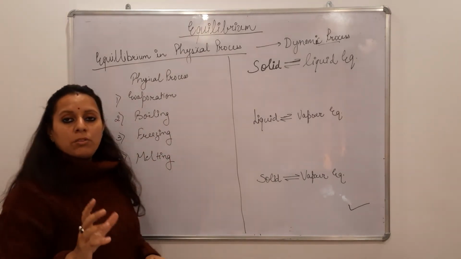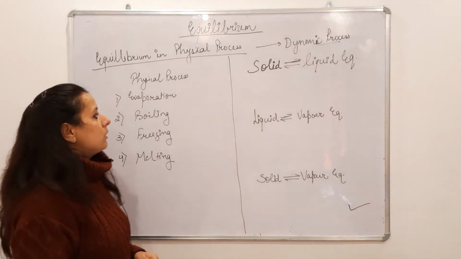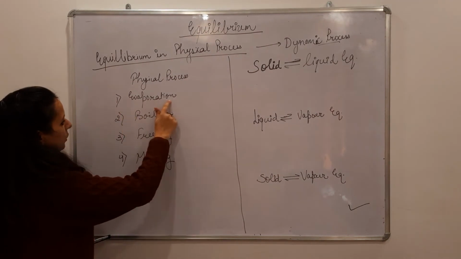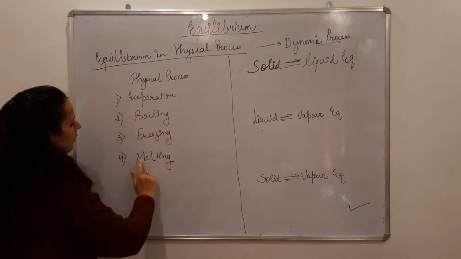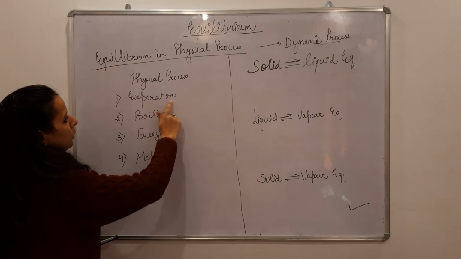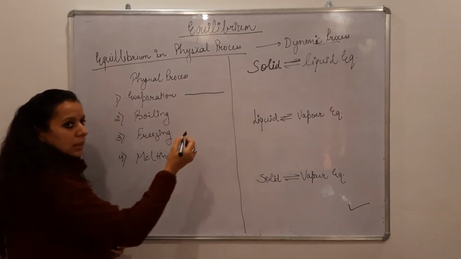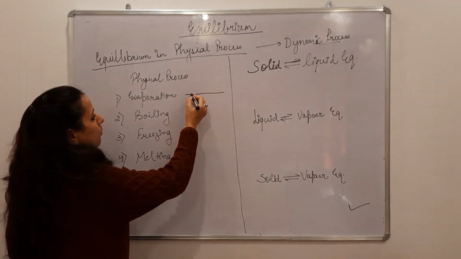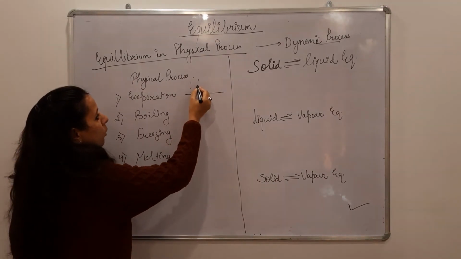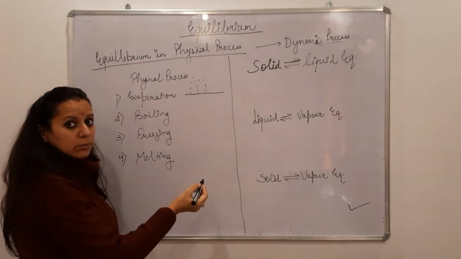So first of all, what are physical processes? Physical processes are evaporation, boiling, freezing, melting. Evaporation is a very slow process. It takes place in water bodies, slowly, and at very low temperature also evaporation can take place.